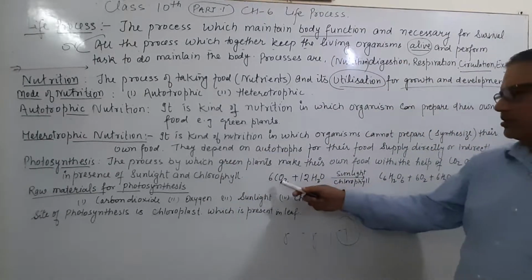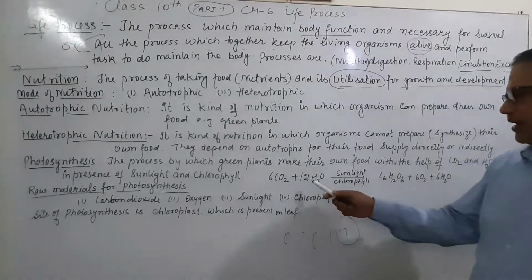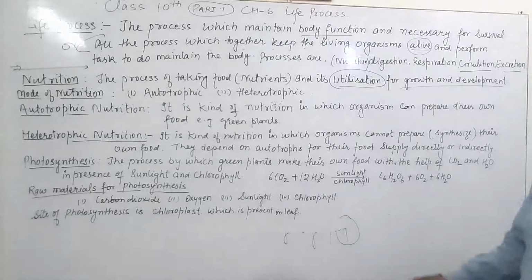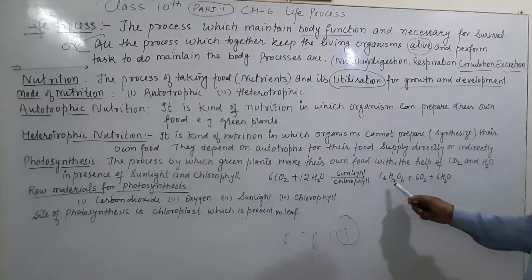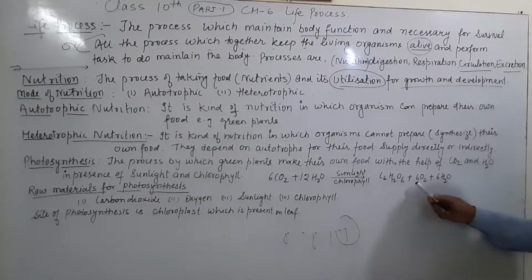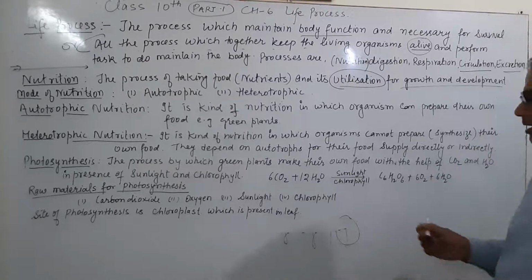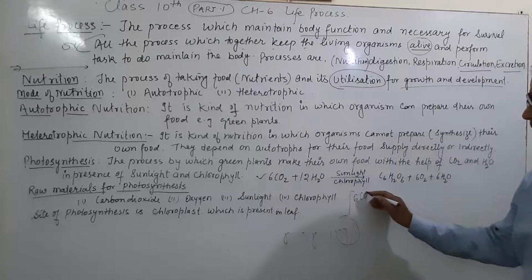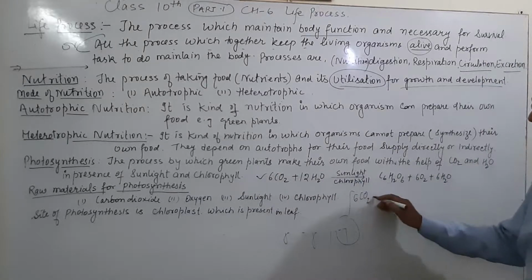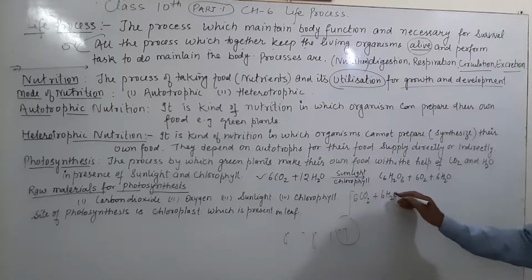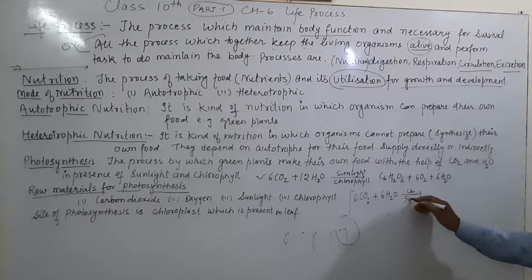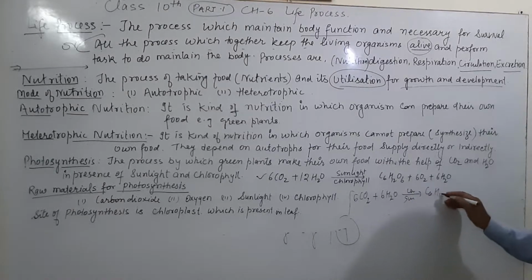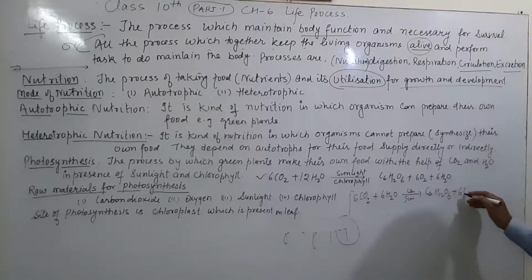Here, 6 molecules of carbon dioxide combine with 12 molecules of water, which gives, in the presence of sunlight and chlorophyll, glucose, a carbohydrate, and oxygen and water. This water will evaporate. Or we can also write, but generally the equation is this one: 6CO2 plus 6H2O gives, in the presence of chlorophyll and sunlight, C6H12O6 plus 6O2.